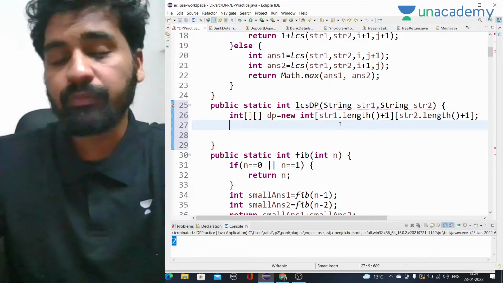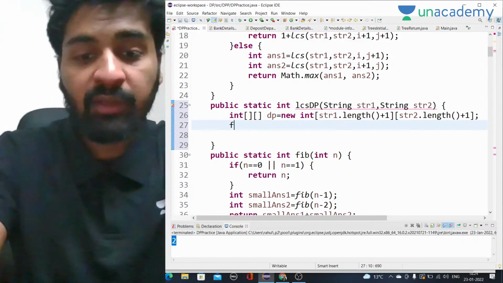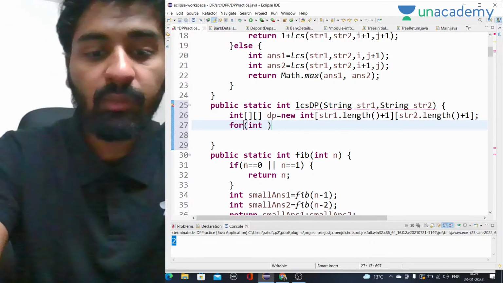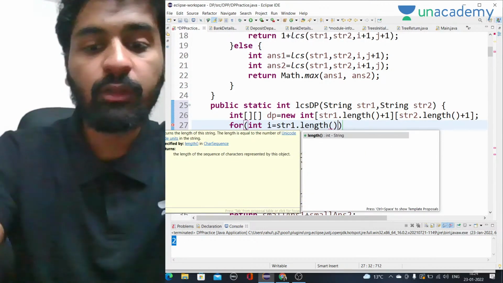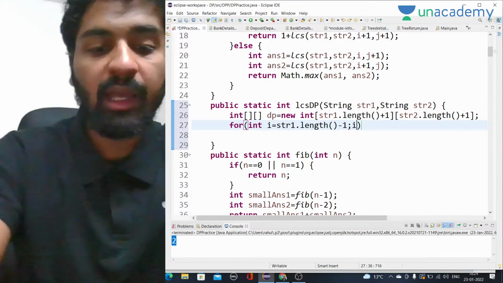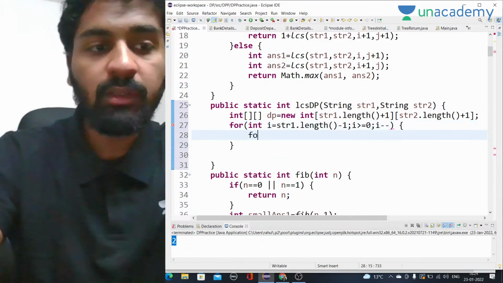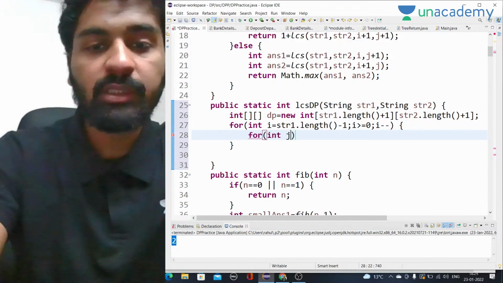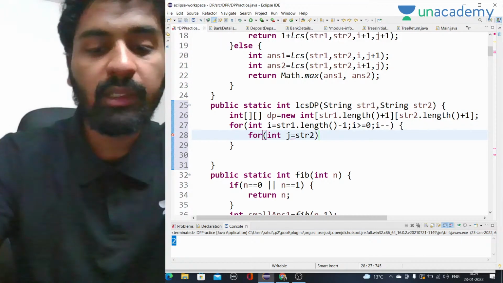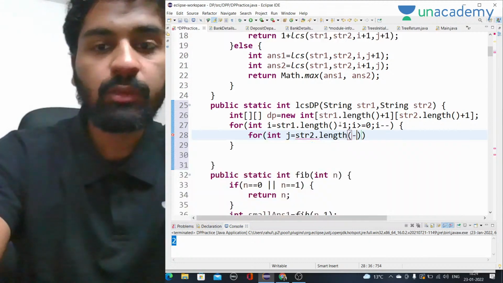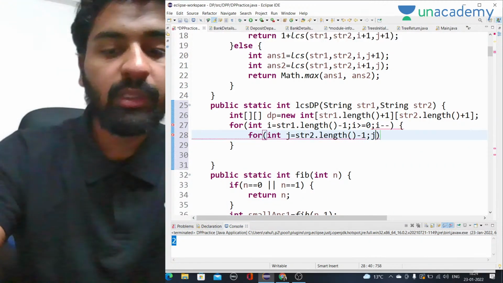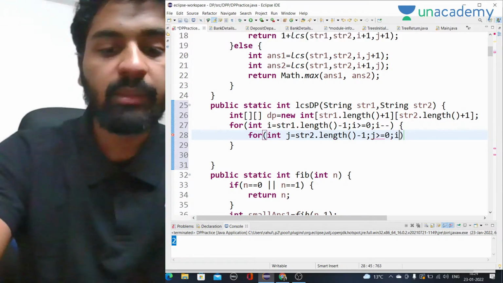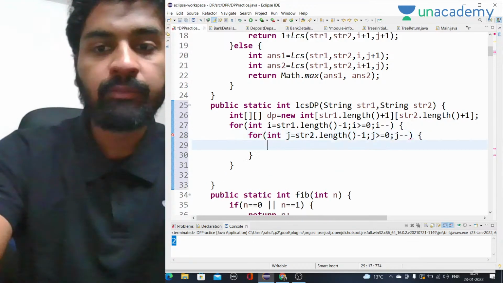We only have to change the values. We start from int i equal to str1.length - 1 and go till i is greater than or equal to 0, i minus minus, and for int j equal to str2.length - 1, j greater than or equal to 0, j minus minus.